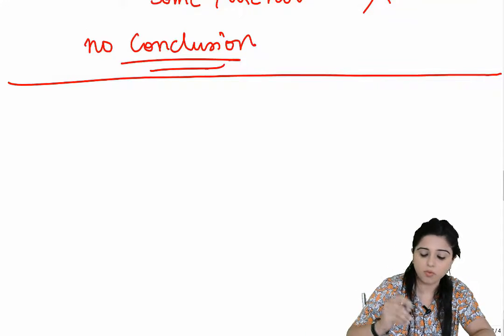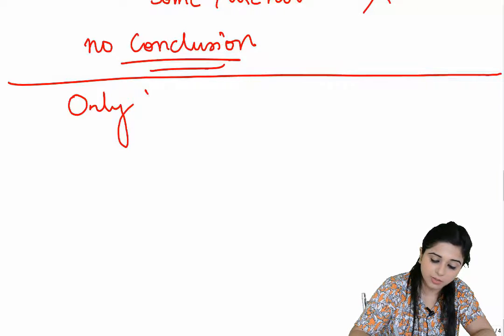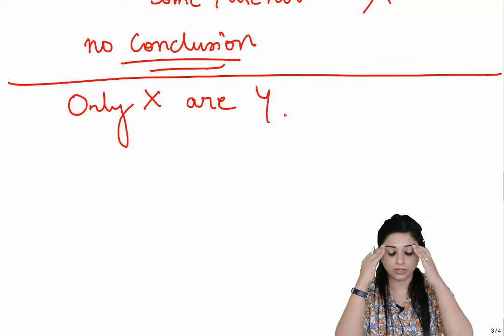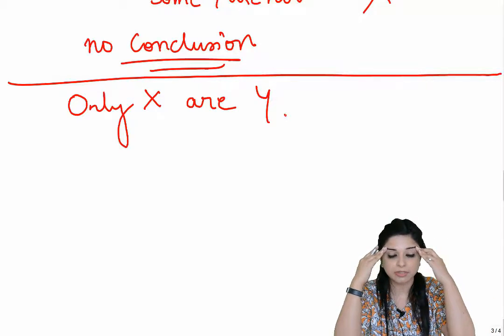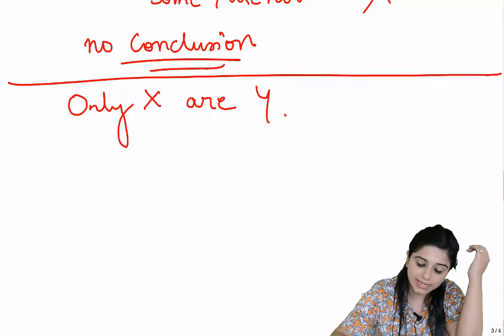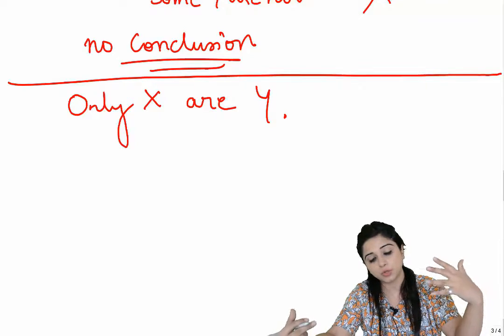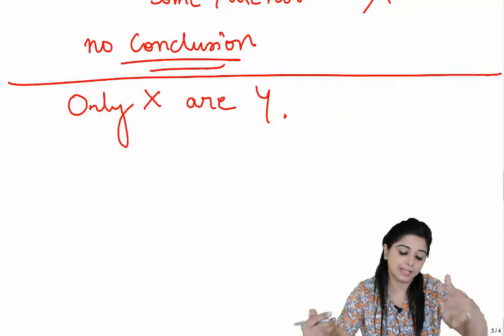Let's look at one more where we see that there's a possibility that we get questions of this sort also. There's a certain statement. It's called only. It's very closely related to all x are y, but what does only mean? I'm going to show you by aid of an example.